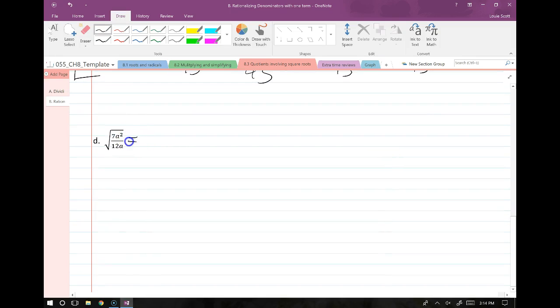Okay, last one. Once again, we split it up. Just because there are variables there, that doesn't mean we treat it any differently. Over root 12a, multiply top and bottom by root 12a. That gives me 12a on the bottom. And then what is 7 times 12? 84.